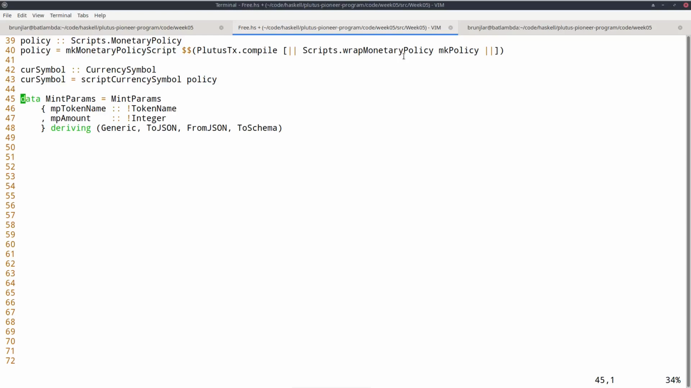That will be the parameters that our contract uses. And it has these two fields, a token name and an amount. So the idea is if the amount is positive, then executing the corresponding endpoint should create tokens of our currency symbol with this token name and the given amount. And if this amount is negative, then the tokens should be burnt.